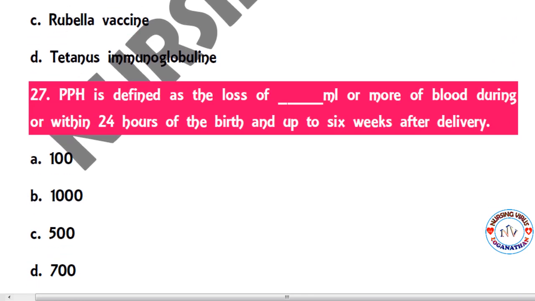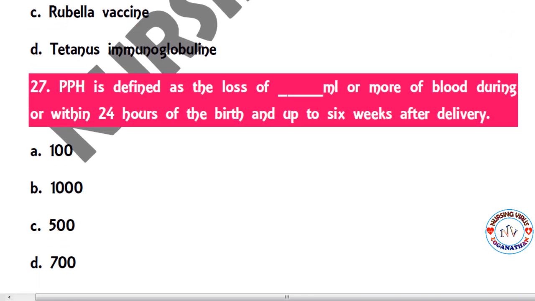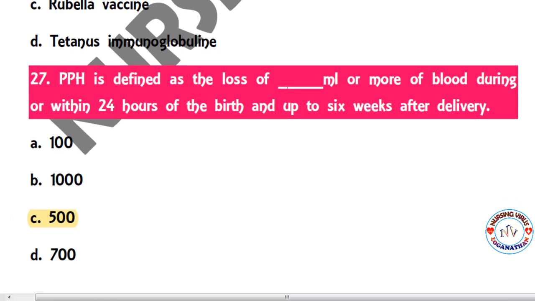So the next question, PPH is defined as the loss of dash ml or more of blood during or within 24 hours of birth and up to 6 weeks of delivery. How much ml of blood loss are they asking for diagnosing the person with PPH? So the correct answer is 500 ml of blood or more than that. If the woman were losing blood, the condition is considered as PPH.